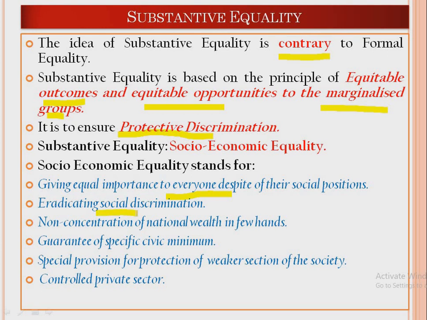See, in every society we have different forms of social discrimination. For example, in India, we have a varna system, we have a caste system by which we tend to discriminate against certain segments of caste groups or varna groups. So that discrimination must be eradicated. So that is what social equality is.